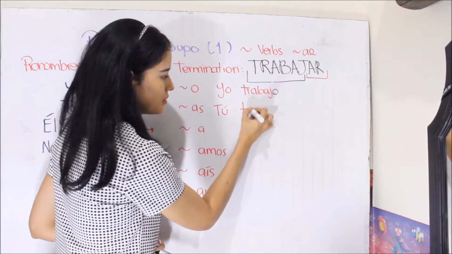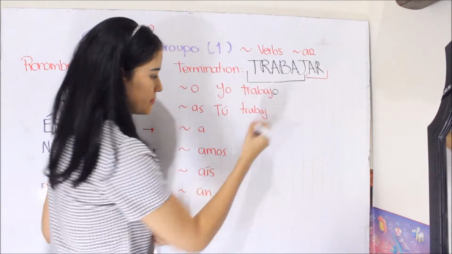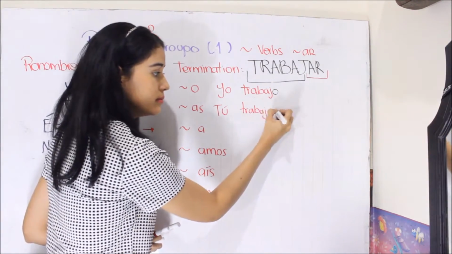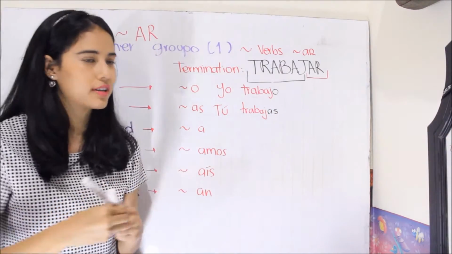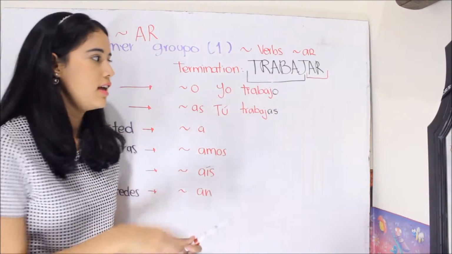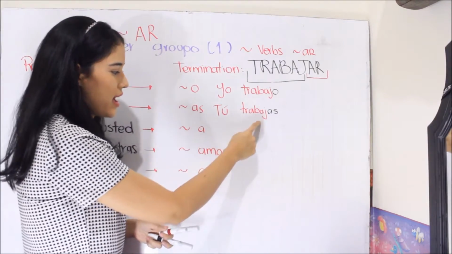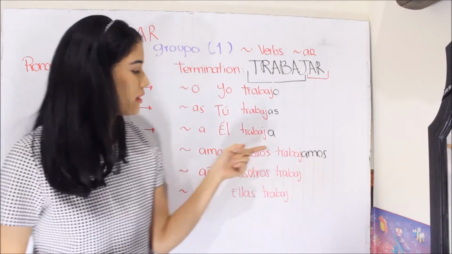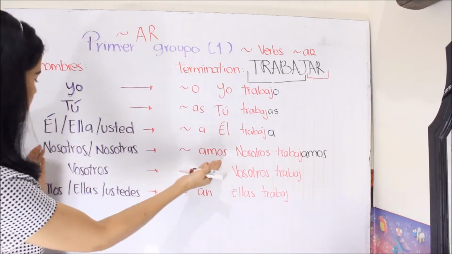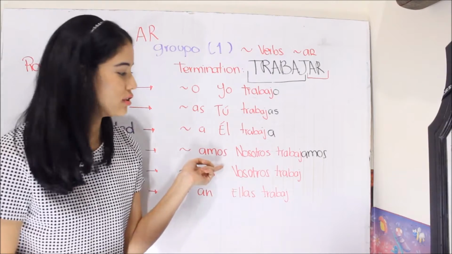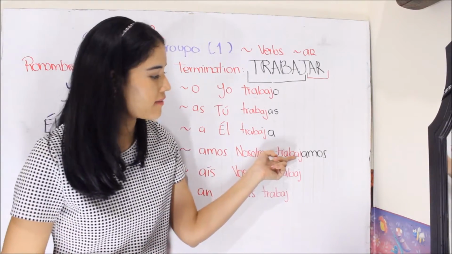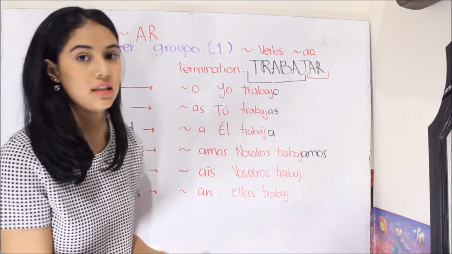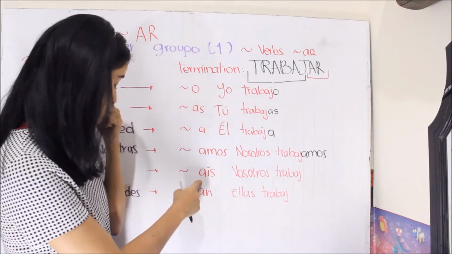Now, let's do with tú. Tú trabajas. And now the termination. You work. Tú trabajas. Yo trabajo. Tú trabajas. Vamos a hacerlo con él. Él trabaja. Nosotros. The termination, amos. Nosotros trabajamos. Vosotros. Let's see the termination para vosotros.